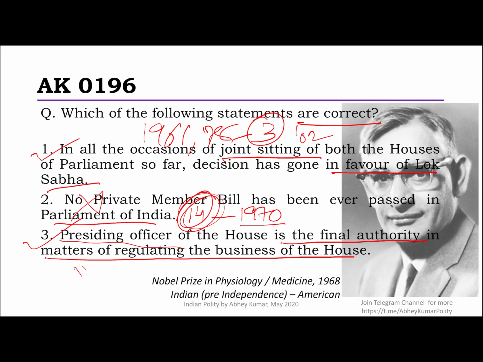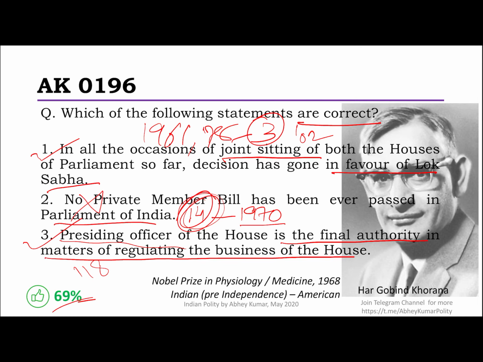That's their work. Also, if you read Article 118 of the Constitution, it says that the rules are to be made by the House, and in the absence of the rule, it is the presiding officer who may decide on the issue at hand. So 1 and 3 are the correct answer. Oh, good. 2/3 of you got it correct in the quiz.